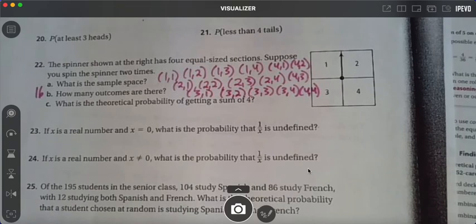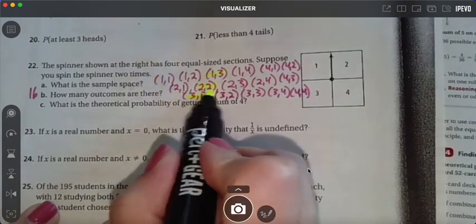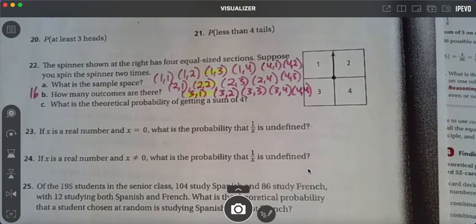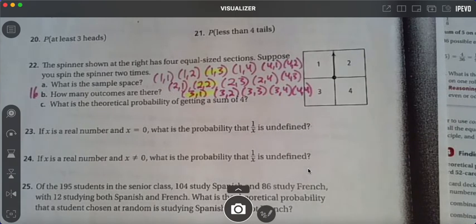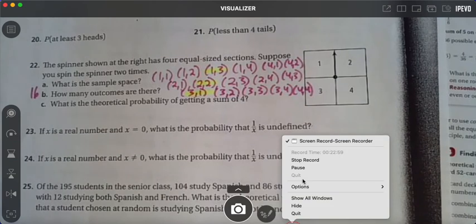Now part C says, what's the probability of getting a sum of 4? If I go by this, I'm going to look through here. There's a sum of 4. There's a sum of 4. There's a sum of 4. So what's my probability? 3 out of 16. You can leave it 3 out of 16 because that can't be reduced. You can get a decimal, or you could get a percentage. I'm good with any of it. 18%? You said 0.18, so it'd be 18%. Or you could round it up to 19%.